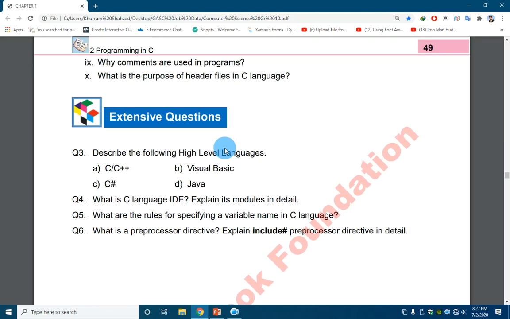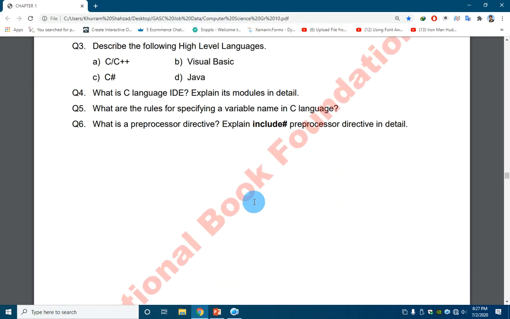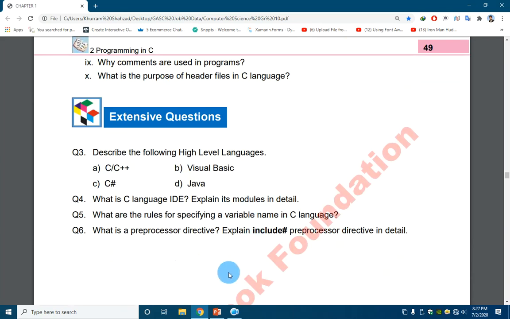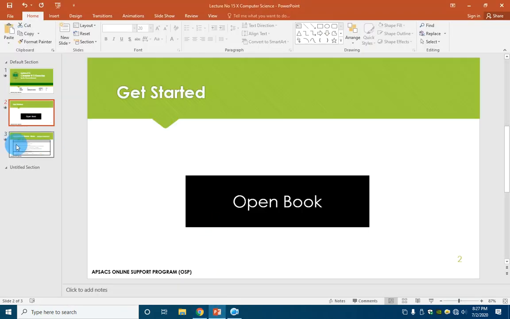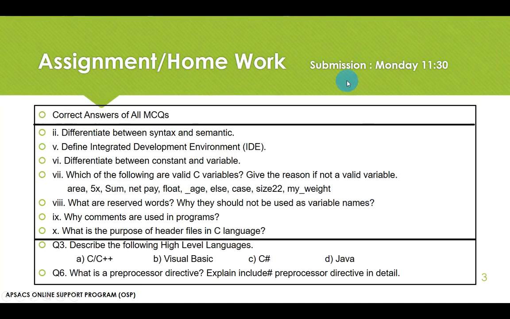So this is all of today's lecture. You have to solve the exercise, not all the questions but some questions, as homework. I'm going to assign you a simple homework. You have to submit it on Monday before 11:30, before or after starting your lecture, in the first 5 minutes. This assignment will be marked according to your performance.